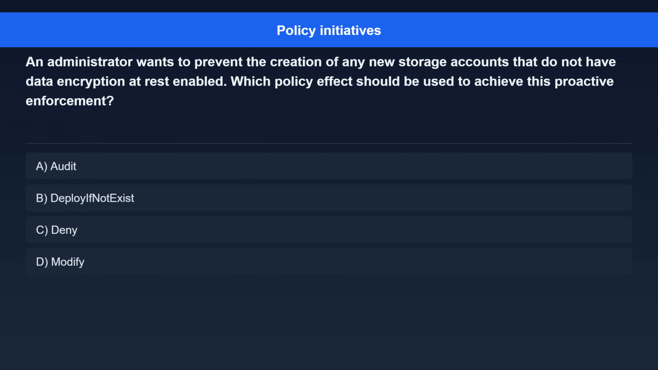Question 8. An administrator wants to prevent the creation of any new storage accounts that do not have data encryption at rest enabled. Which policy effect should be used to achieve this proactive enforcement? Option A. Audit. Option B. Deploy if not exist. Option C. Deny. Option D. Modify.